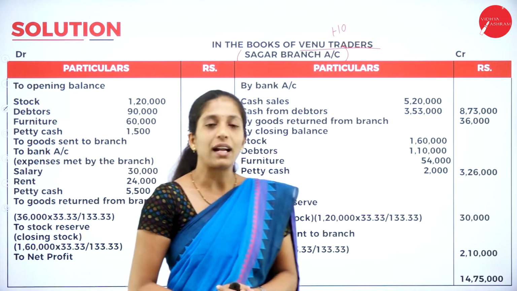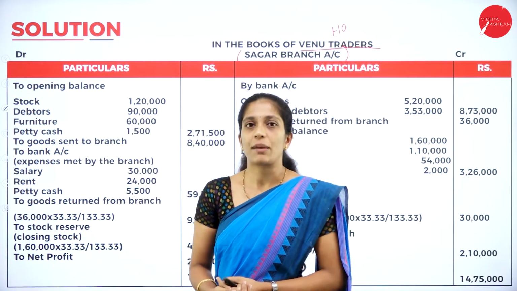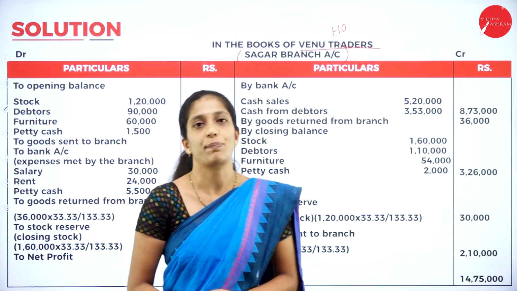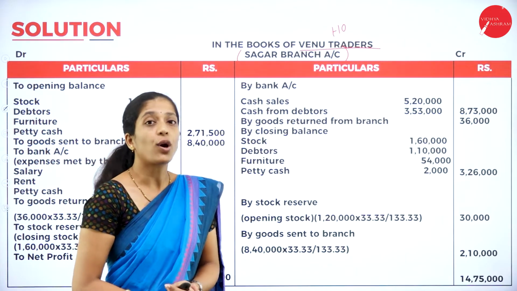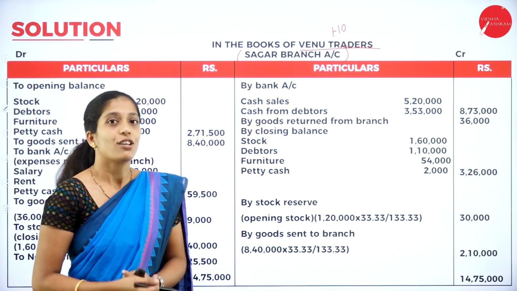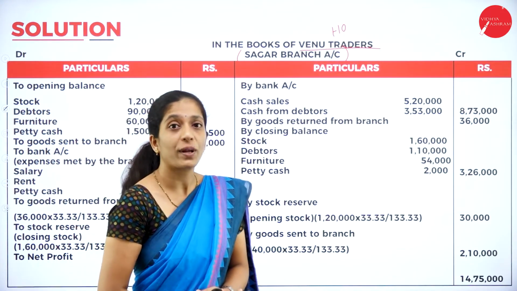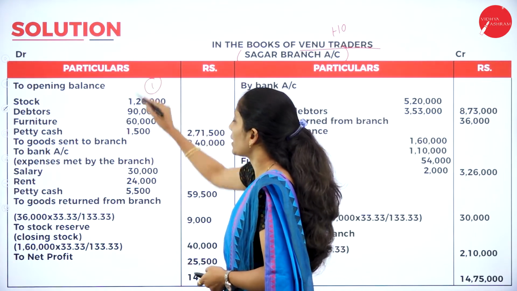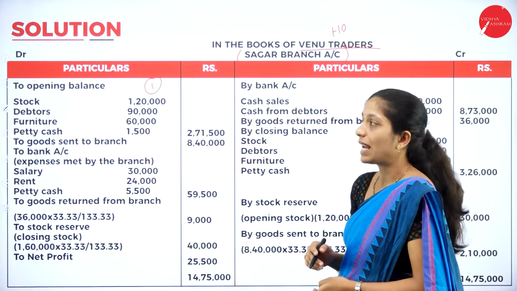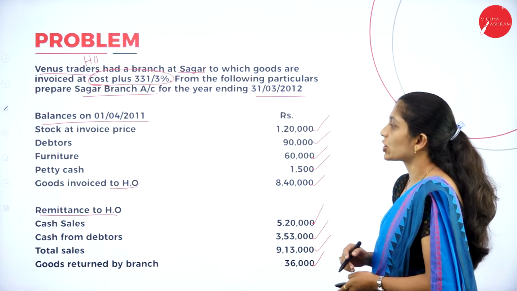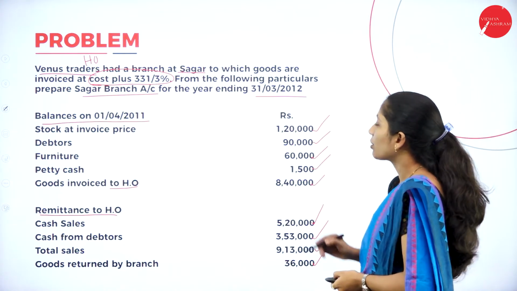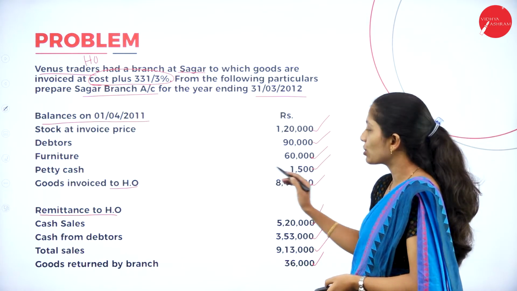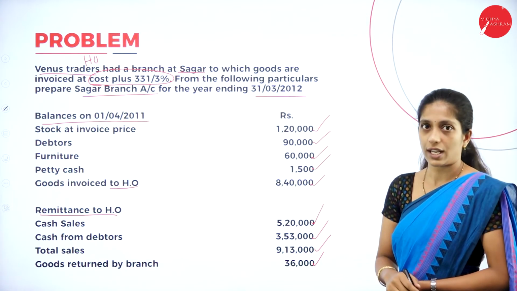Now your format remains same. So you will be having debit and credit side. Under debit side particulars and amount, under credit side particulars and amount. Now what are you going to record in your debit side? So first you will record all the opening balances what they have given in the question. So what are the opening balances they have given? Now go through the question here. So they have given stock 1,20,000, debtors 90,000, furniture 60,000, petty cash 1,500.